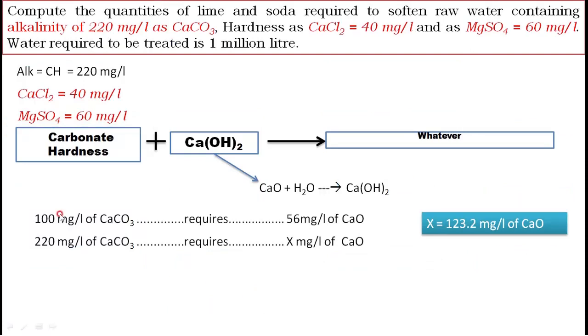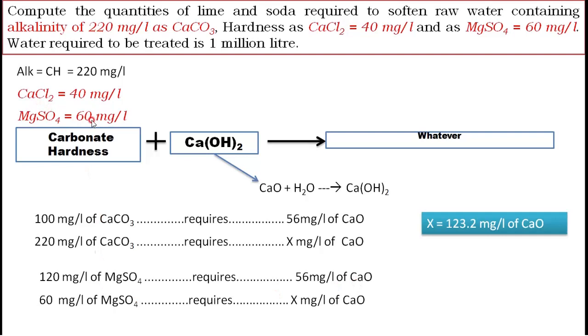Okay, now coming to the problem, here I will write 120 mg per liter of MgSO4 requires 56 mg per liter of CaO. How did you get this 120? You need to go back and study the Mg molecular mass, sulfur molecular mass, and oxygen molecular mass 4 times, which gives you 120. Then 120 mg per liter of MgSO4 requires 56 mg per liter of CaO. Then we have here 60 mg per liter, therefore it requires X. Then X will be calculated, it will be 28 mg per liter of CaO.